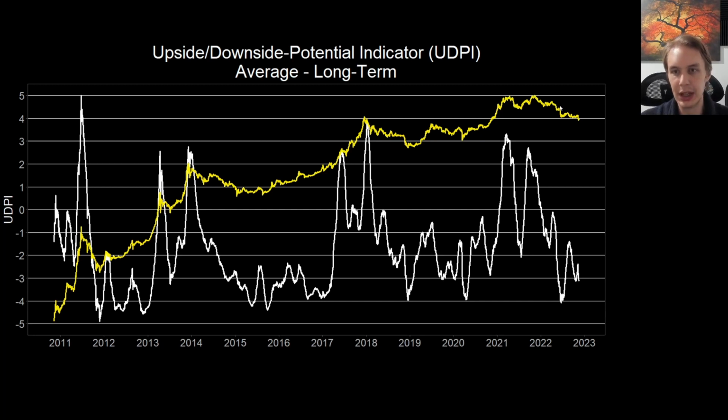But essentially, what the model was picking up on was that what it was observing was going on here is saying, all right, the possibility of further downside is rising. It doesn't necessarily know what the catalyst is, but it's saying that this kind of thing could happen. And that's exactly what we ended up seeing. But what's important is that we still have more room to the downside.